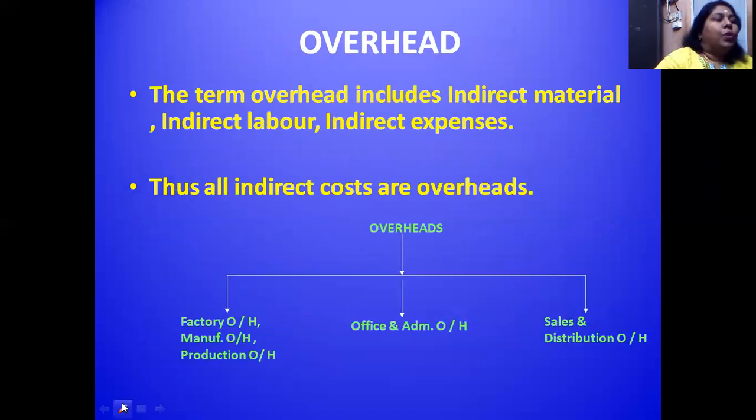Next, I want to explain what you mean by overheads. Already I told you that all indirect expenses, whether indirect material, indirect labor, or indirect expenses, come under one category. What is that? Overheads. These overheads may be factory overheads, office overheads, and sales and distribution overheads.